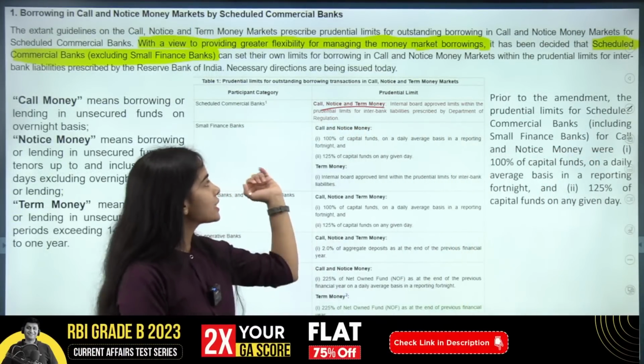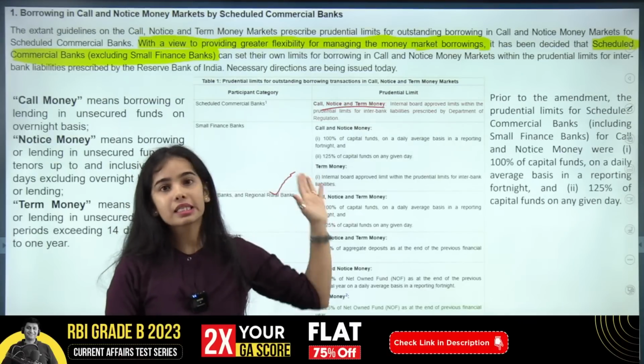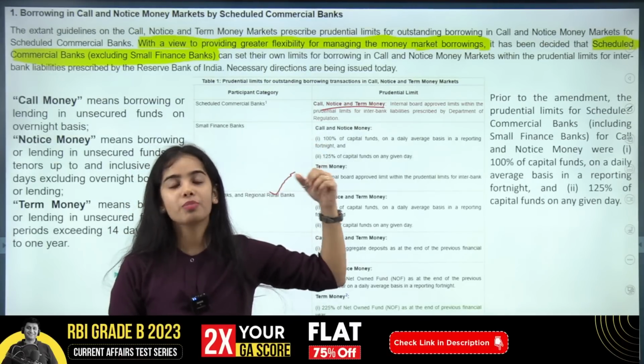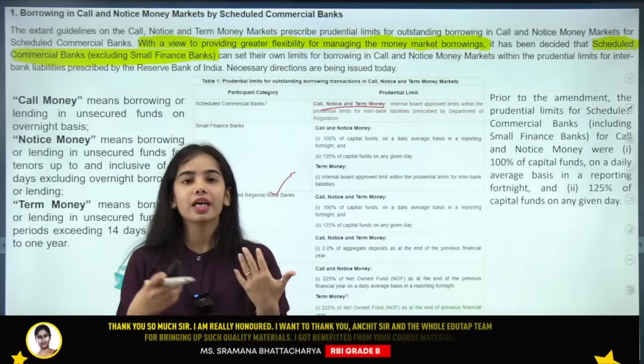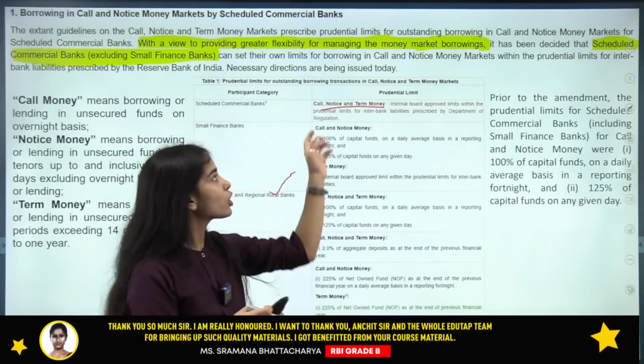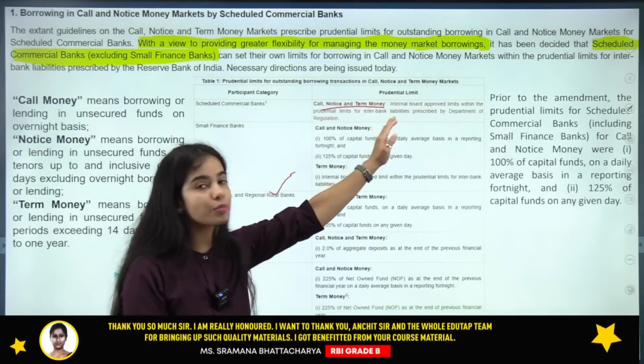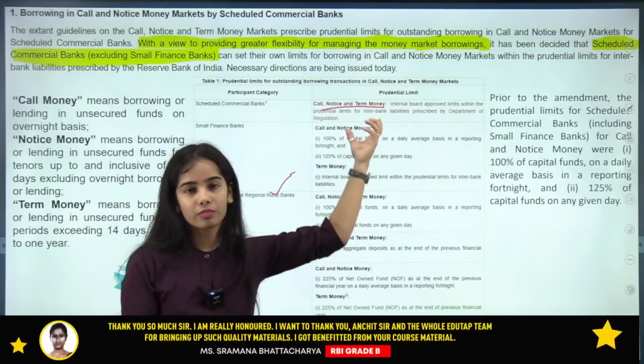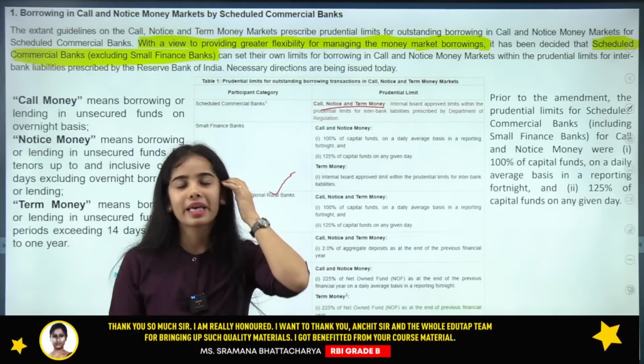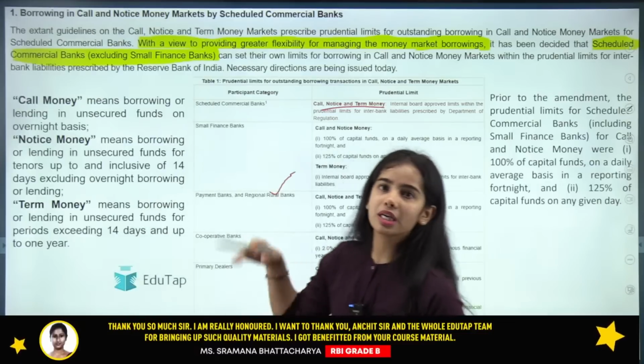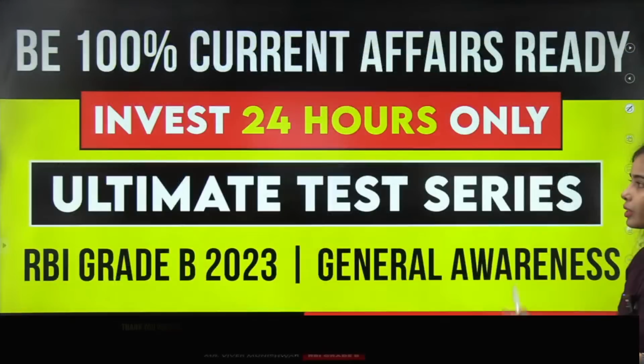Okay. So there is another notification that is regarding the call notice and term notice, and this is regarding the scheduled commercial banks, that they can set their own limits for the call notice and term notice, like in this area, how much money they can take. Okay, so they can set their own limits. So you can read the notification through here.